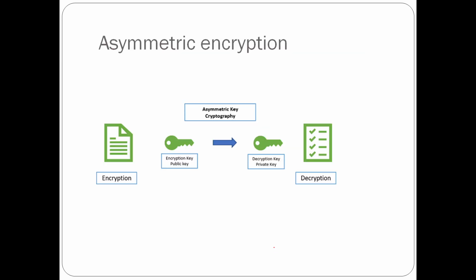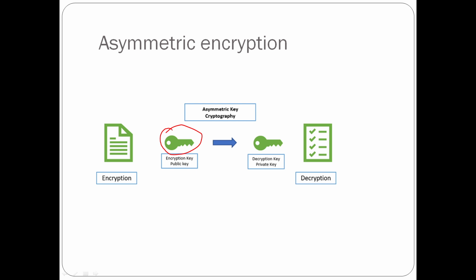And this is a diagrammatic representation. On the sender side, we create some message, and that message is encrypted by using the public key. Previously, in the symmetric encryption approach, we used only a single key, the K value, for both encryption and decryption. But here encryption is done by using the public key.